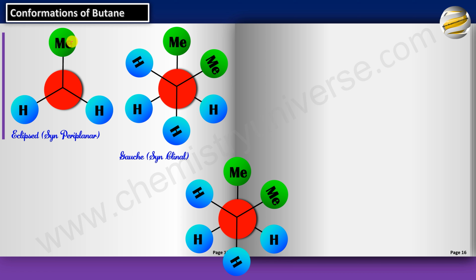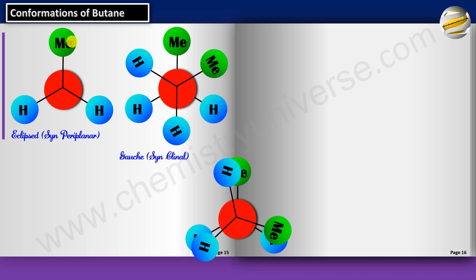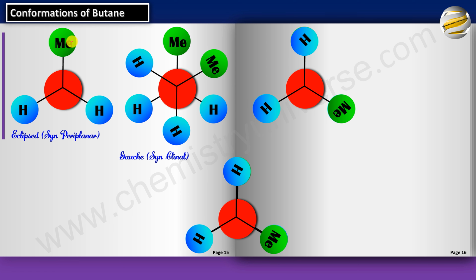Let's rotate by 60 degrees again. Now this one is called partially eclipsed in the common term. And the technical term, what do you think it will be called? Are they in the same plane? No. So they are again clinal. The moment anything goes above 60, it's called anti. So it's anticlinal. So this is either partially eclipsed or anticlinal.